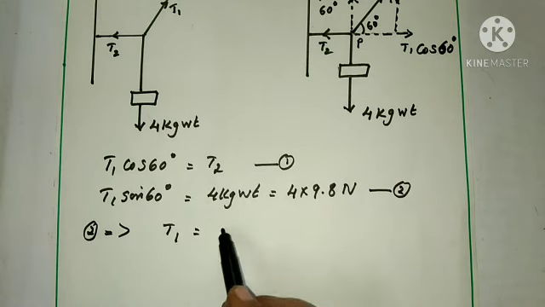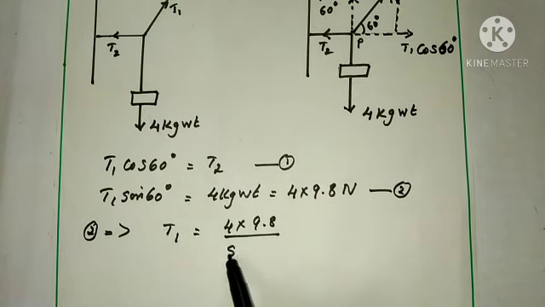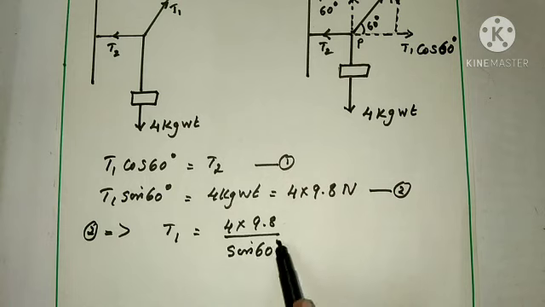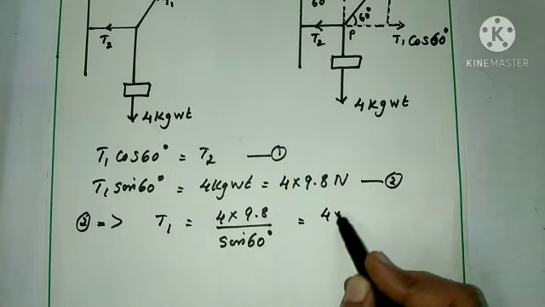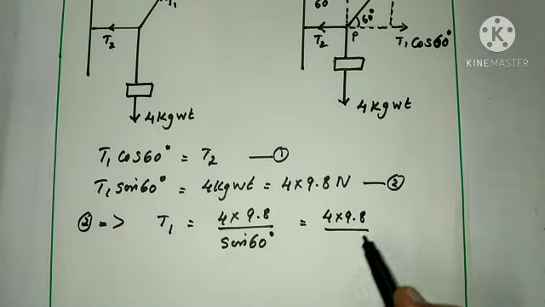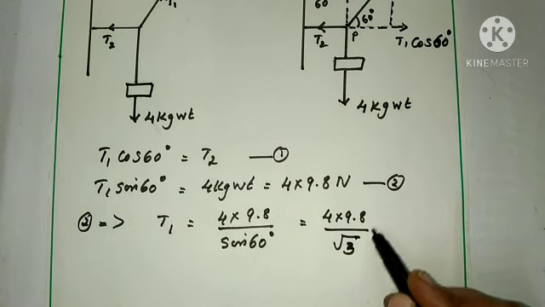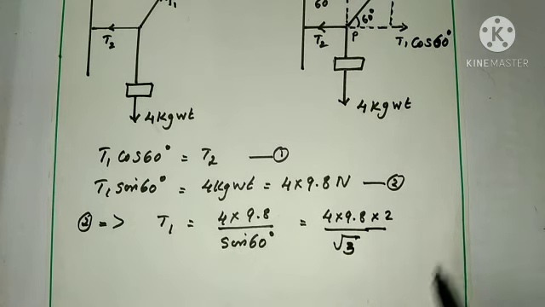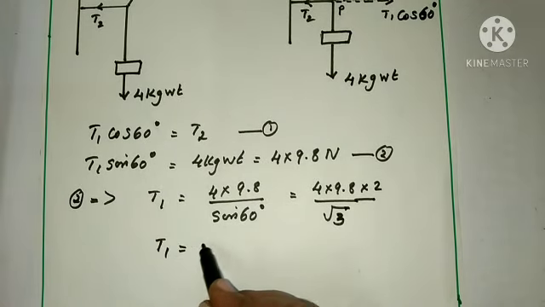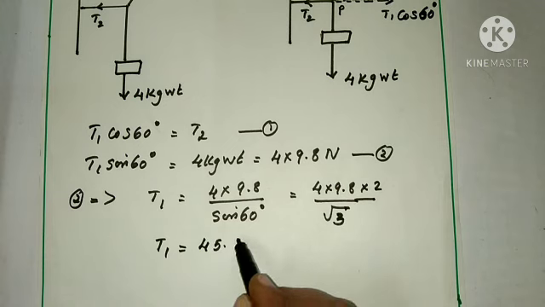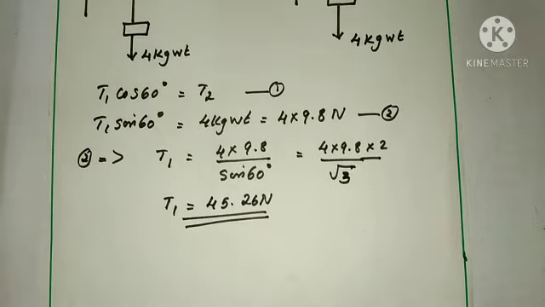So T1 equal to 4 into 9.8 divided by sin 60. What is sin 60? That is root 3 by 2. So we can write 4 into 9.8 into 2 divided by root 3. So we get the answer T1 equal to 45.26 Newton. This is the tension T1 in the string.